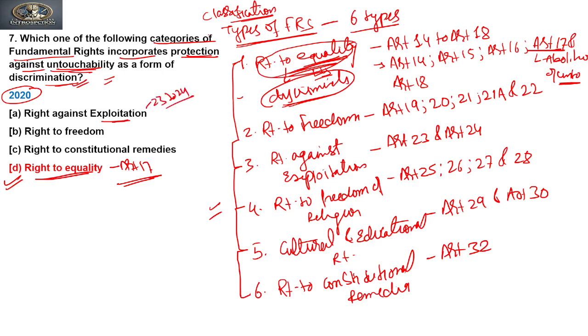This is about exploitation. Article 23 talks about bonded labor and human trafficking, whereas Article 24 talks about the prohibition of child labor.